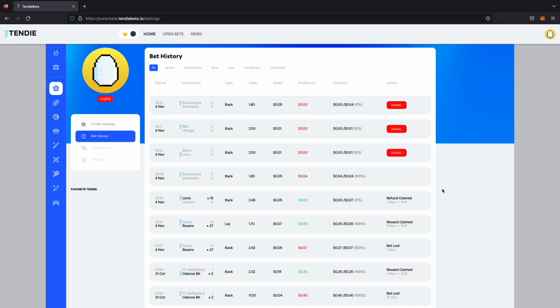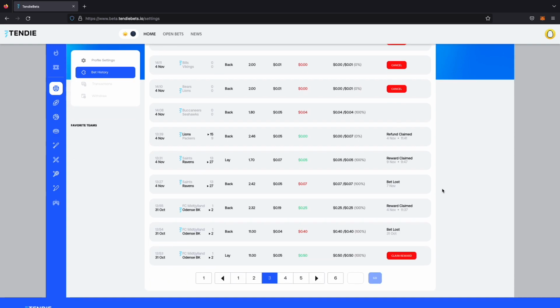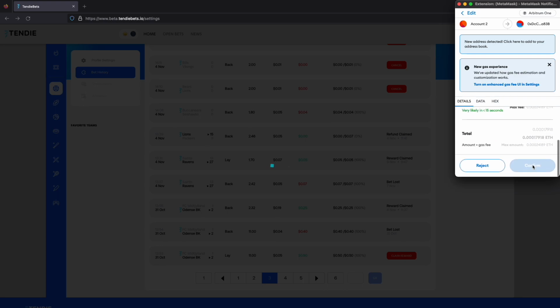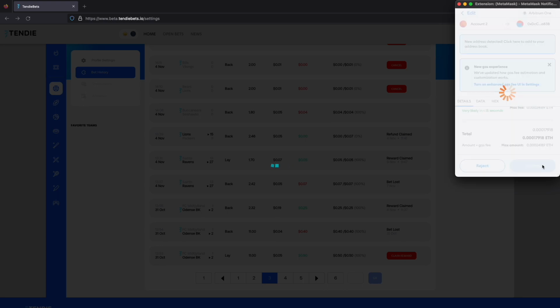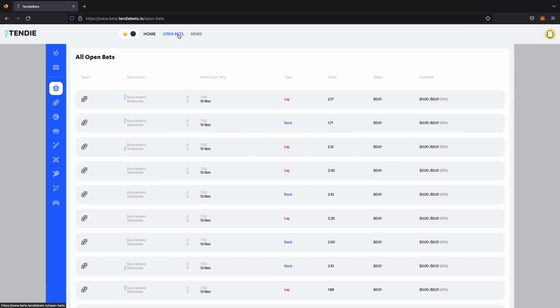Once a game ends and if no one's matched your bet or fully matched your bet, that'll change to claim refund, and you can get your money back that way. But either way, you're going to keep your money unless you lose. We can scroll down. We can see claim reward is at the very bottom. That is because he won that bet. And if he clicks that, go ahead. Boom. He claimed his reward.